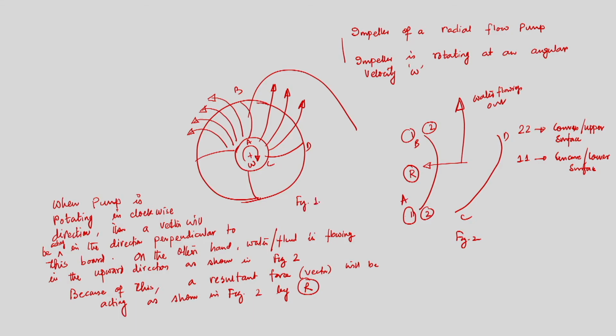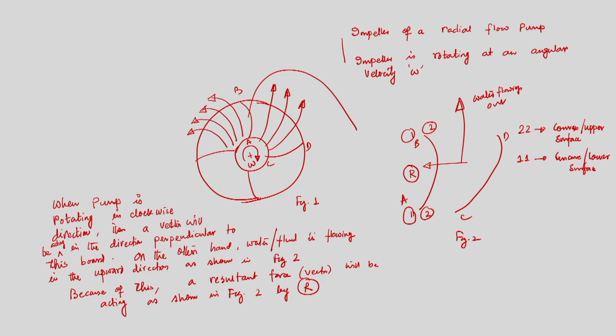In order to do so, we have considered the impeller of a radial flow pump which is rotating in a clockwise direction at an angular velocity omega. We have drawn figure 1 and figure 2. Figure 1 shows the impeller of a radial flow pump, and in figure 2 I have taken two adjacent blades A, B and C, D. We have seen that 2 are the upper surface of the blade and 1 are the lower surface. If I take two adjacent blades, then of course water is flowing out in the upward direction because of this rotation of the impeller.